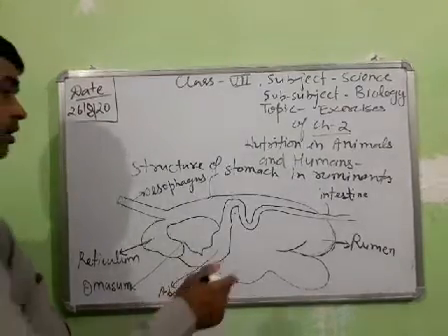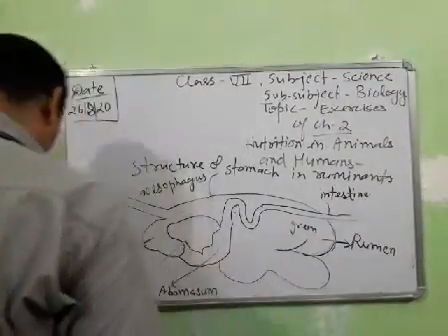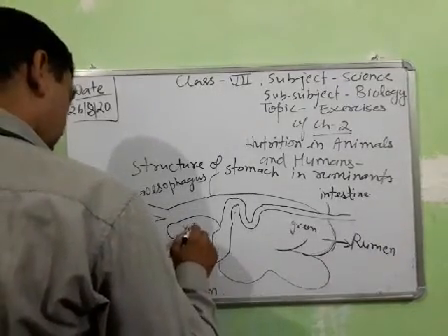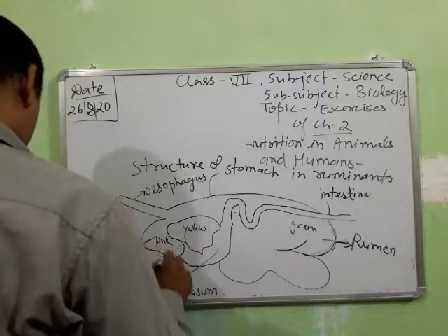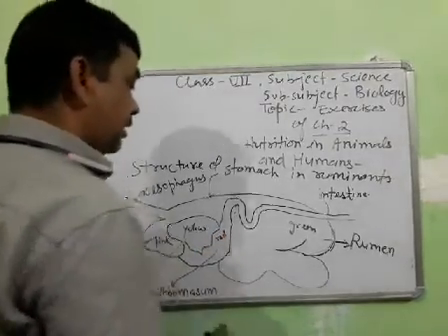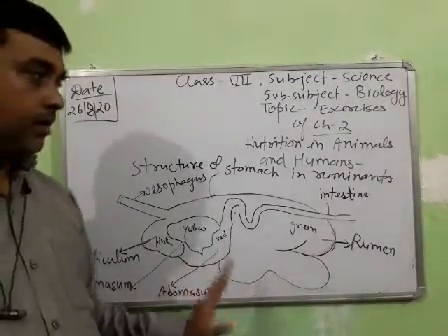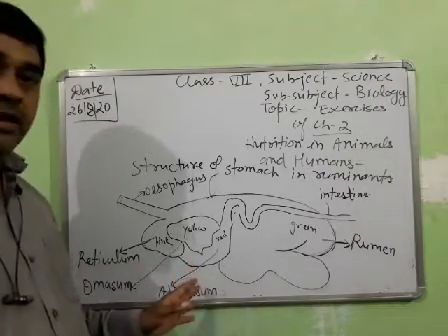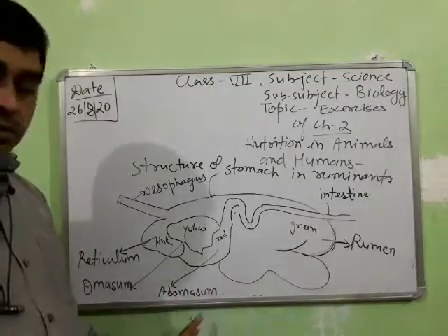You can color these chambers green, then yellow, pink, and red, so that you can identify the chambers of the ruminant. Hope, students, you will all draw well in your homework copy. Now I am going to rub this.